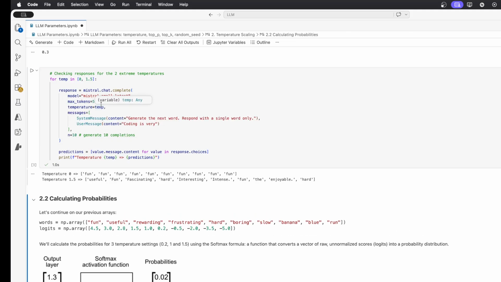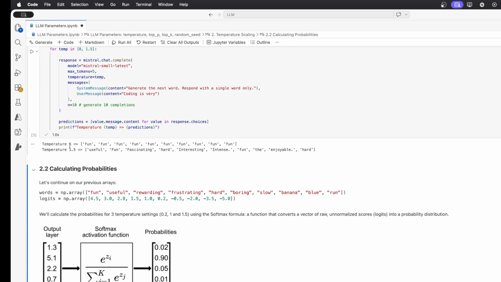Let's have a look. We see that at temperature 0, this is really deterministic. It always picks the most likely word. So it was the word fun. However, when we use the highest temperature possible, 1.5, this is much more creative, and you see that it has a lot of different words: useful, fun, fascinating, hard, interesting, intense, and so on. So this is really the difference between the two, from the most deterministic to the most creative.